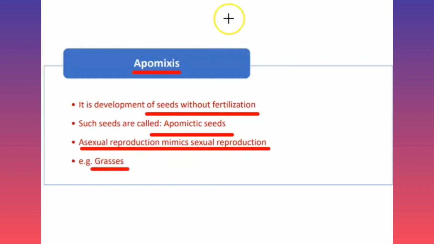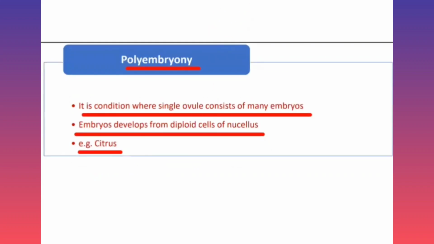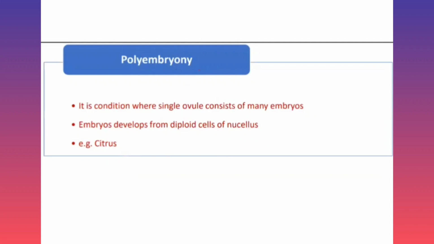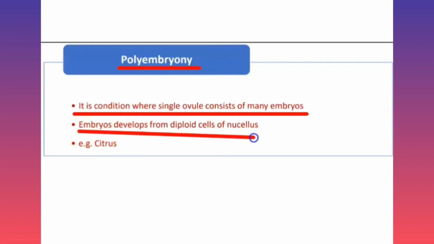Another thing is polyembryony. Polyembryony means, the name indicates poly, many, and embryo, many embryos. In this condition, a single ovule consists of many embryos, and these embryos develop from diploid cells of the nucellus. Many embryos are formed, and an example is citrus, in which that polyembryonic condition is seen.